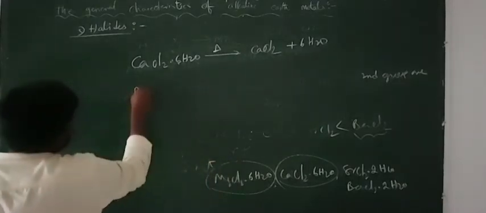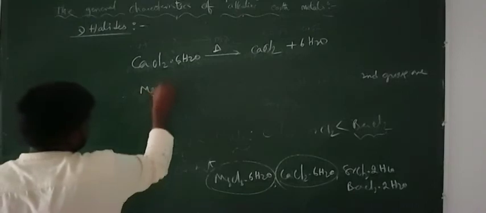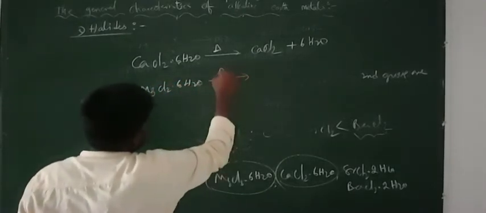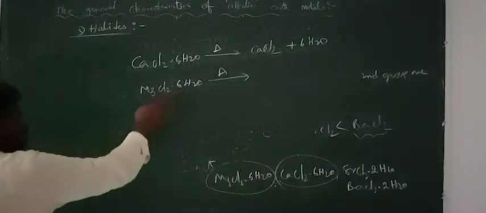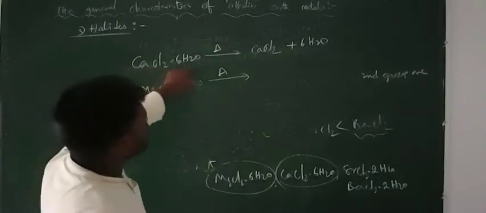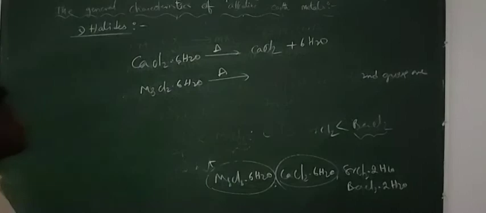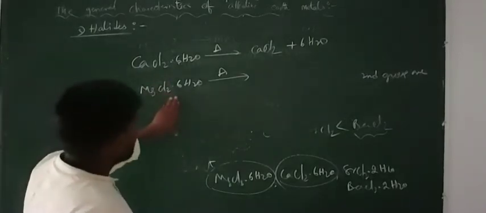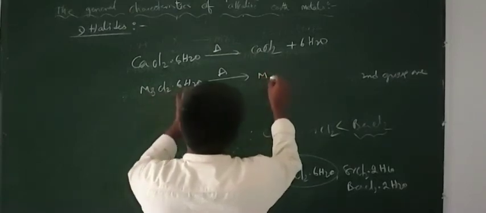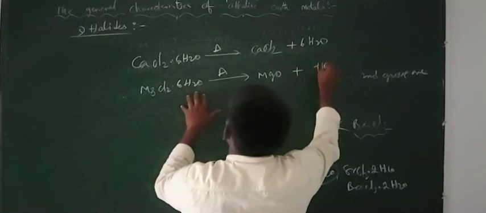But in case of hydrated magnesium chloride, this one undergoes hydrolysis, means that one reacts with these water molecules. Here dissociation takes place or dehydration takes place in the others, water molecules removal takes place from this one, but here hydrolysis takes place. So now it means this one reacts with the water and forms magnesium oxide plus HCl.